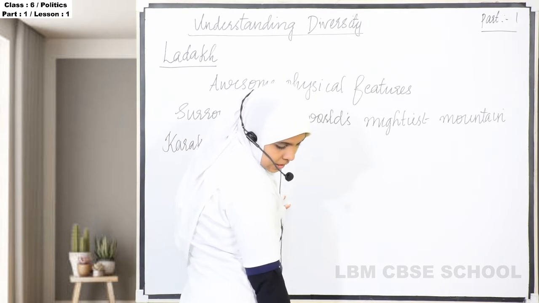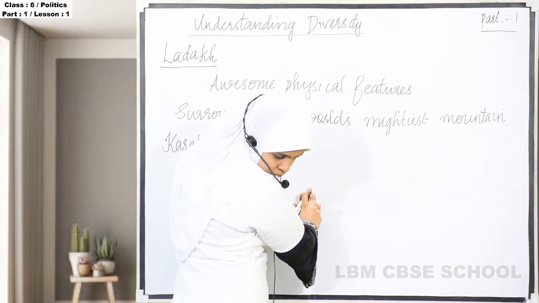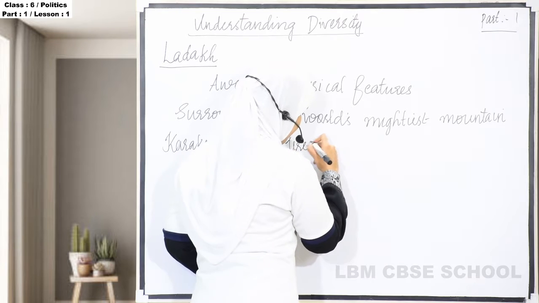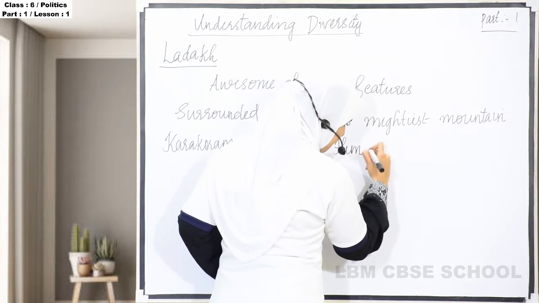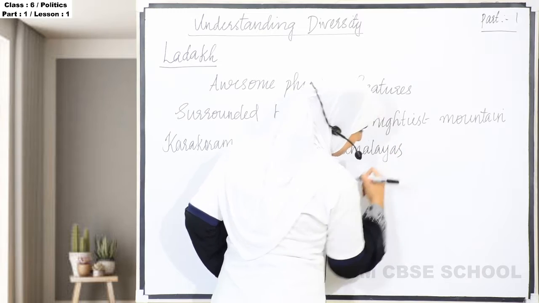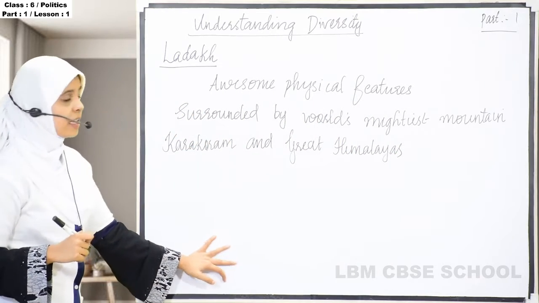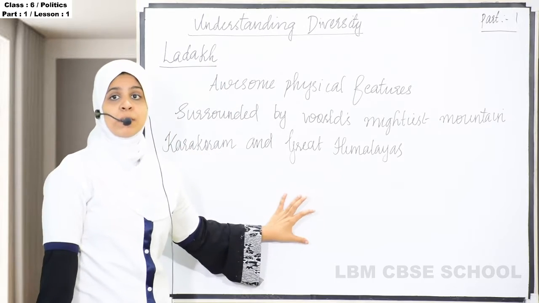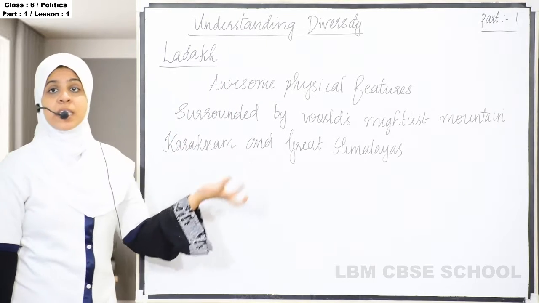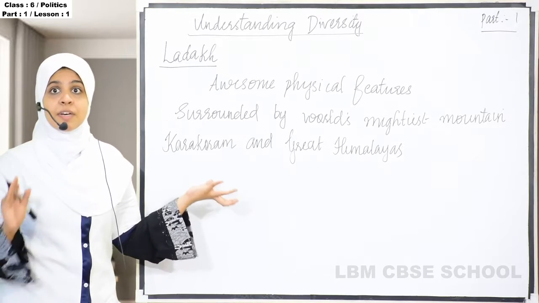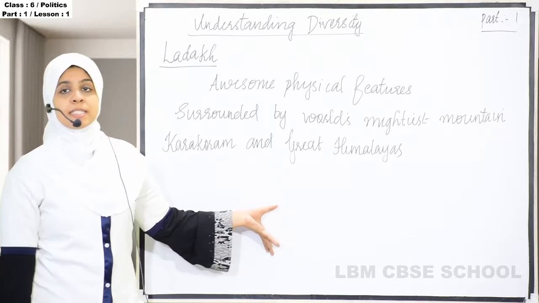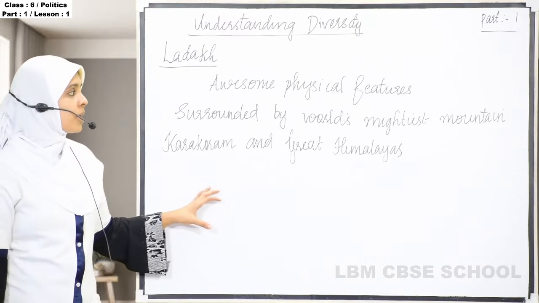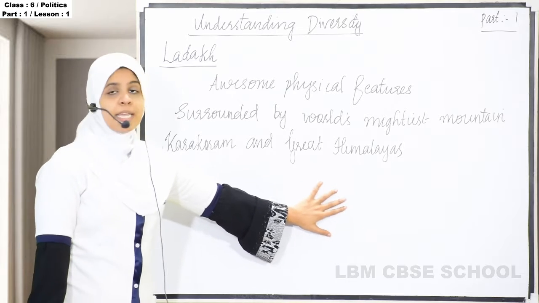And the Great Himalayas in the south. So this Ladakh, first of all, has a wonderful physical feature. Wonderful physical feature means we will get happiness by seeing the place, right? It gives pleasure to our eyes. That much beautiful a place is Ladakh. And next, it is surrounded with mightiest mountains such as Karakoram and Great Himalayas.